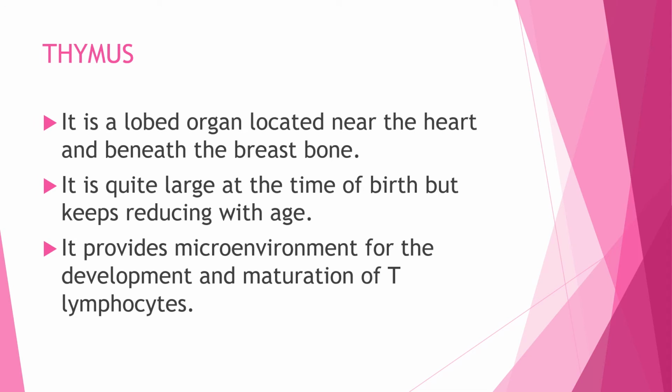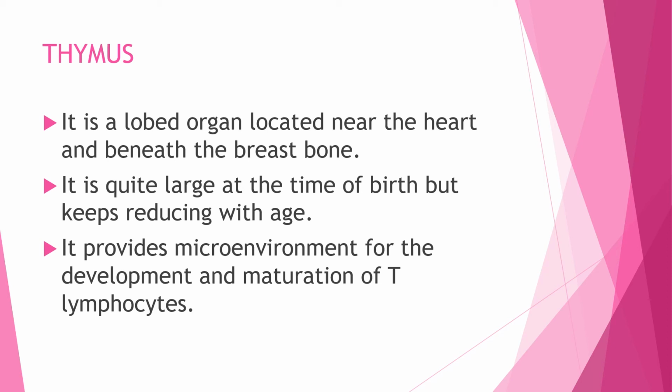The next lymphoid organ is the thymus. It is a lobed organ located near the heart and beneath the breastbone. It is quite large at the time of birth, but keeps reducing with advancing age. You have also studied this topic in endocrine glands. Thymus is an endocrine gland and it is related with the immunity of the body.